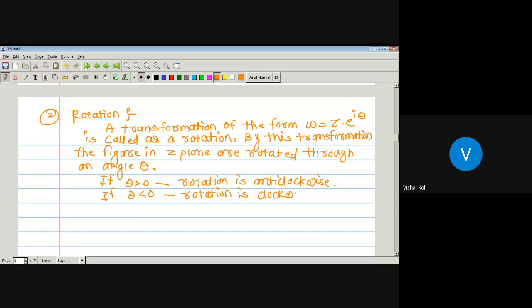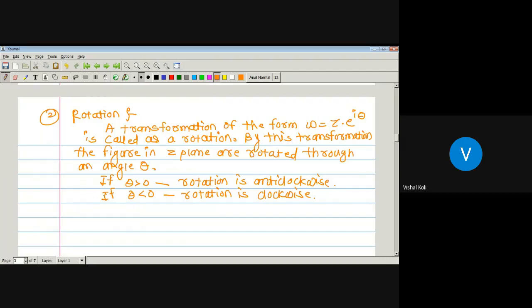Okay. So what is a rotation? The transformation of the form Z into e to the power I theta is called a rotation, and by this transformation our figure in Z plane is rotated through an angle theta in W plane. Again here our region is the same as in the Z plane, but it only changes its position.